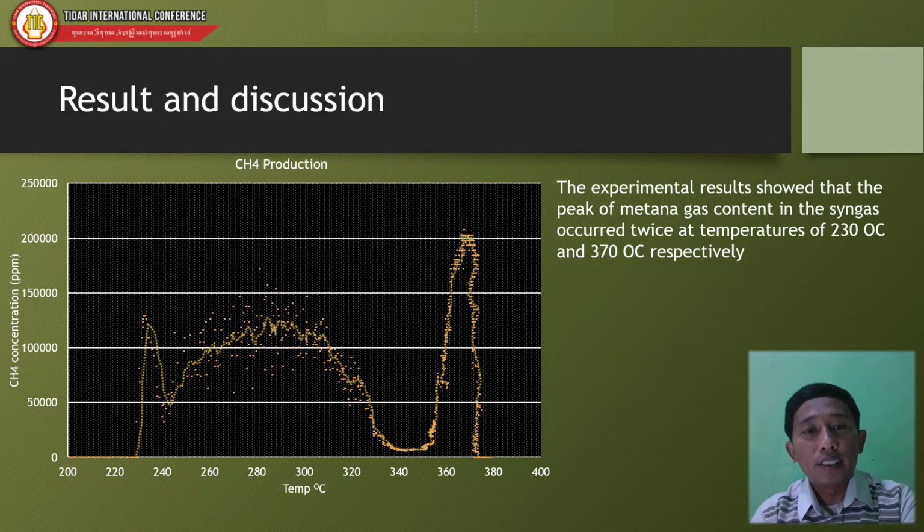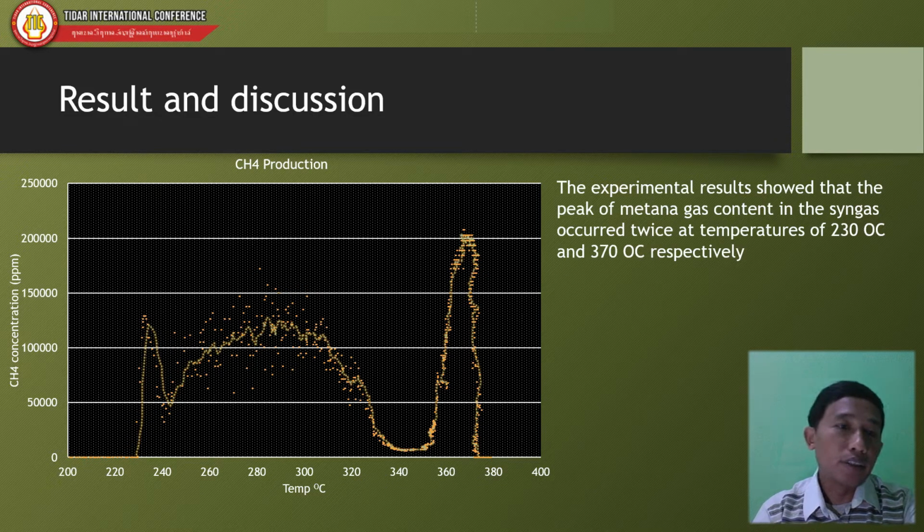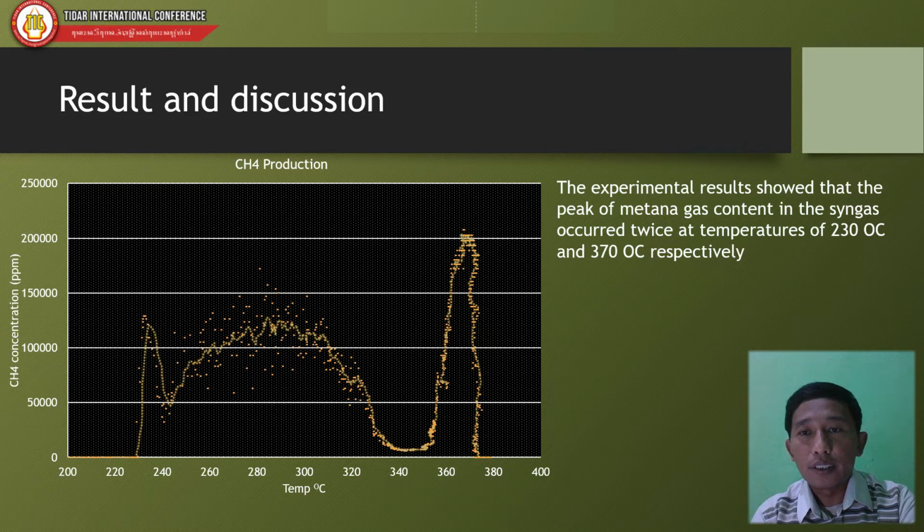And then there is the methane production from the pyrolysis. We can see that the peak of methane gas content in the syngas occurred two times. The first time is at 220 degrees, and the second time at 370 degrees.